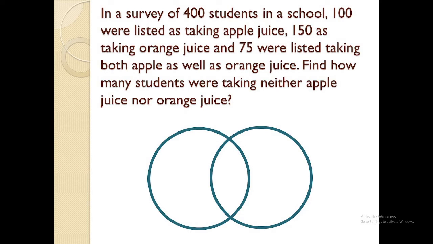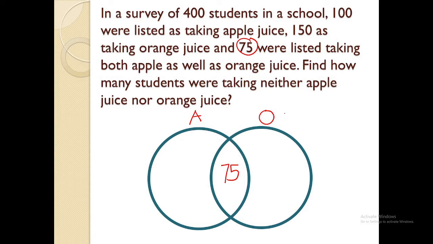Let's have another problem. In a survey of 400 students in a school, 100 were listed as taking apple juice. So this is apple juice. 150 as taking orange juice. This is orange juice. And 75 were listed taking both apple as well as orange juice. So we will start with the number 75. I'm going to be writing 75 at the middle, because this here represents that these are the numbers who like both apple and orange juice.